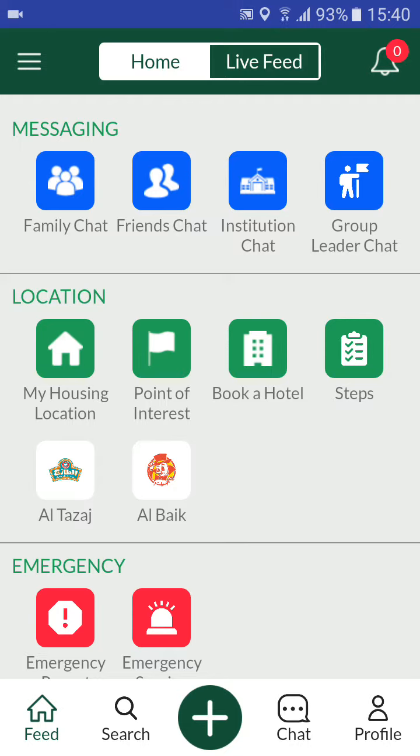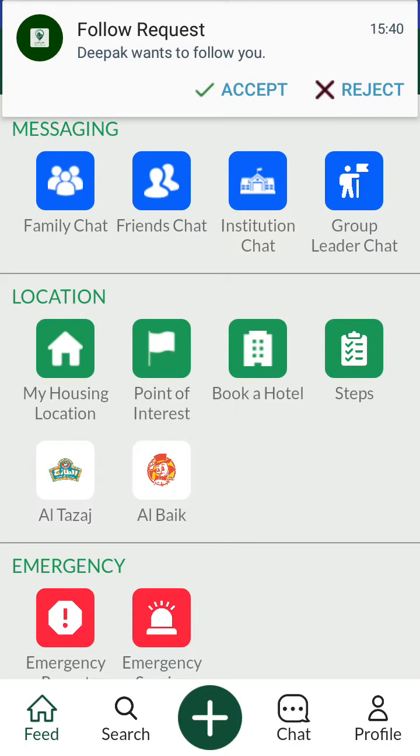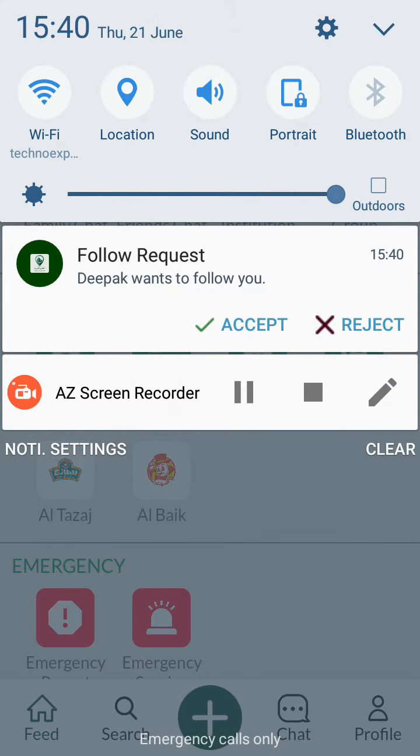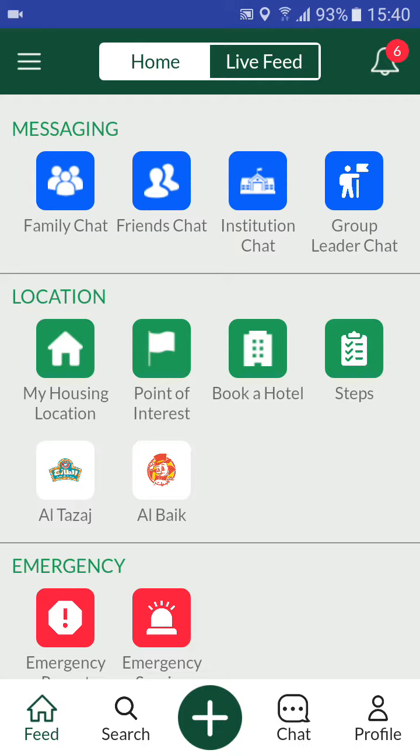He can choose to follow back here. We can click on follow, and now we have also received a request to accept the follow request, and we are accepting it. As you can see, successfully accepted request.